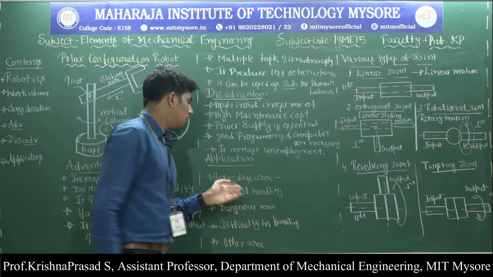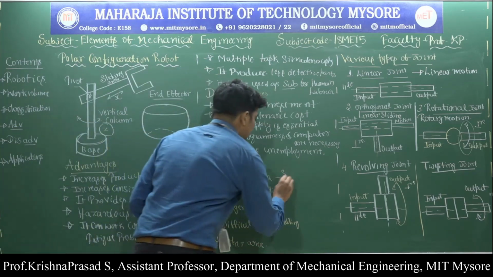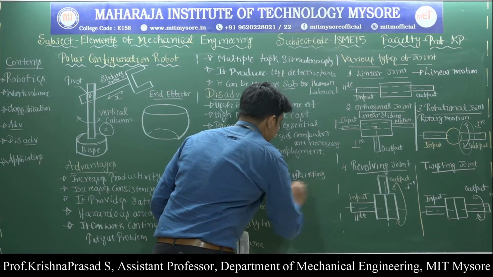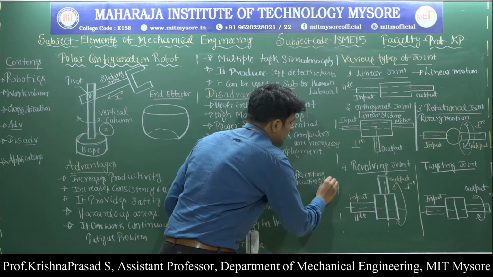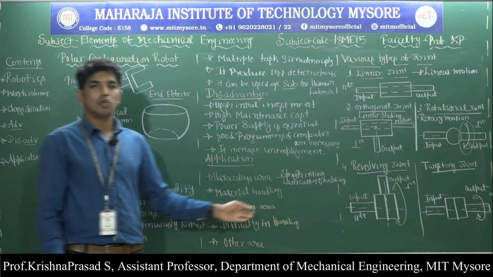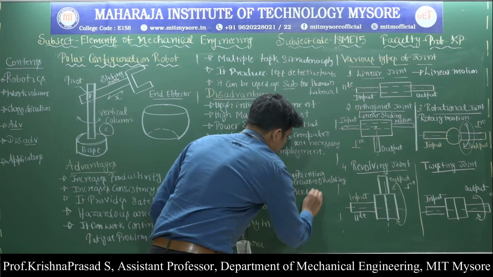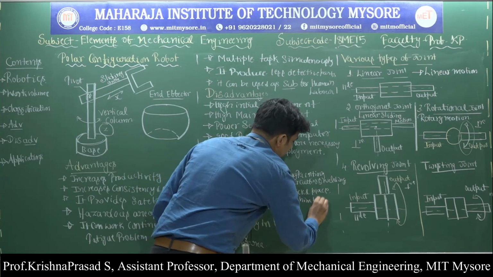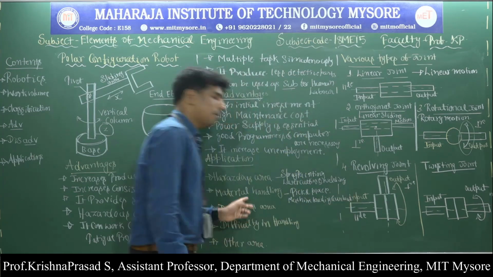So very first thing, hazardous areas. Industrial robot can be operated in hazardous areas like spray painting, laser cutting and welding operations. Then material handling, like pick and place operation and machine loading and unloading, where we can use the industrial robot.